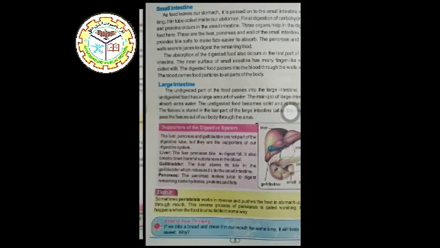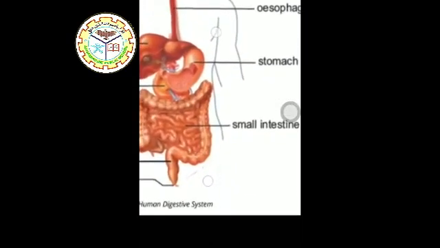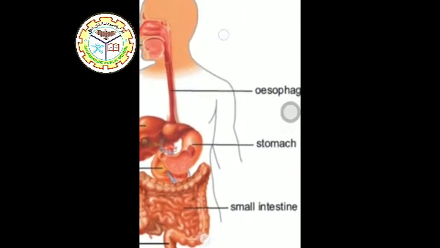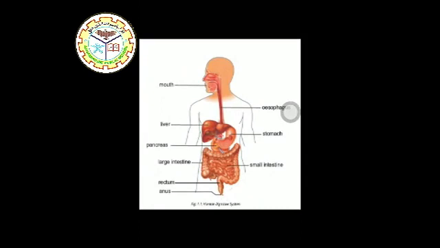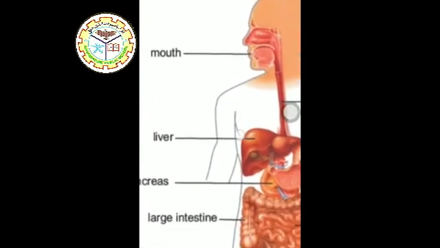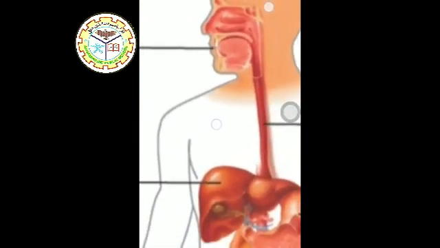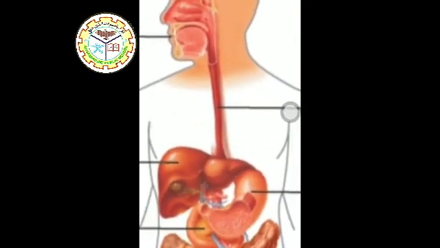Here, the picture of small intestine is shown. This is our small intestine in our abdomen. Now let's discuss the human digestive system. When we eat or take a bite, it enters the mouth. Here is the mouth. The food enters from here and then passes towards the esophagus, which is a hollow tube. This tube-like structure is known as the esophagus.